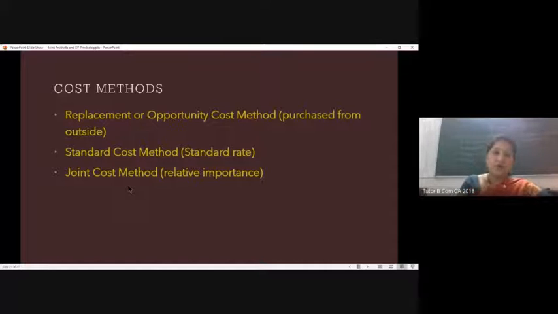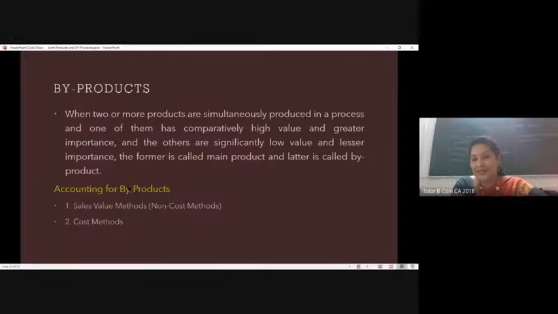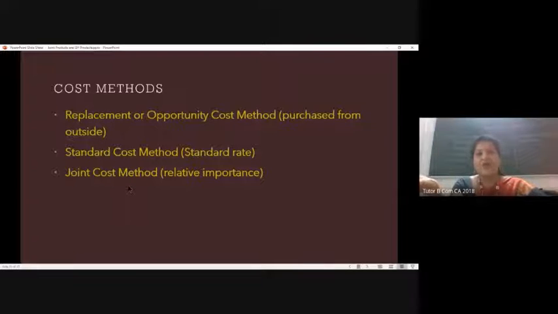When we are talking about the cost method, if we put a value for replacement or opportunity cost, that will be brought under the cost method. If not, it will be brought under the first method, that is the sales value method. The second one is the standard cost method, where it is assumed at the standard rate at which it is available in the market. Then the joint cost method: here the byproduct is relatively important. It carries significantly higher value, not as high as the main product, but significantly higher. In that case, we will go with the joint cost method, which is the same as we do for joint products.